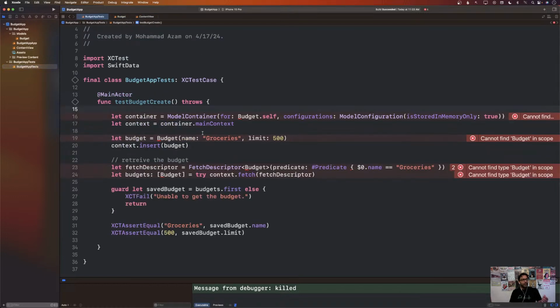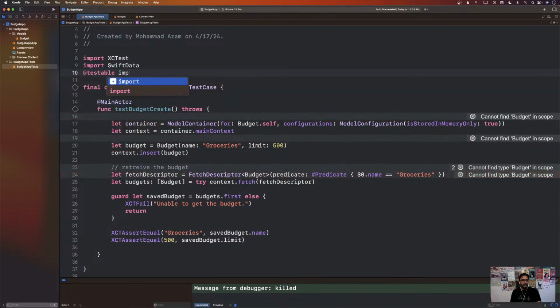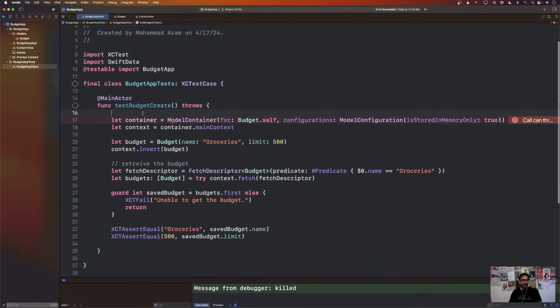Even though we have added the model in our budget app, we don't really have access to the model inside our test. And the way that you get access to those models is using testable import. Testable import, and then you will import the whole target or the whole module, which is budget app. So basically, this means that whatever is now inside the budget app, I can access it in my test. And now I can go ahead and use these things.